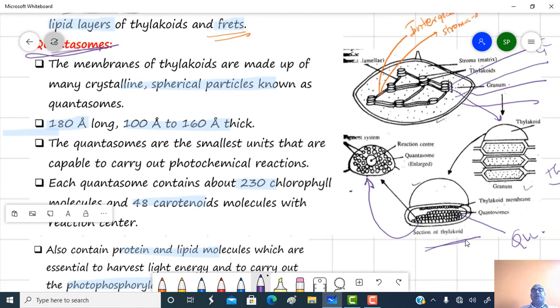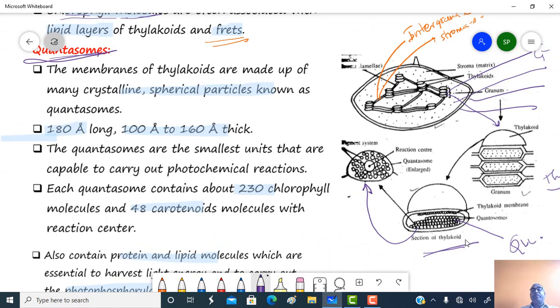So the membrane of the thylakoid is made up of many crystalline spherical particles, and these crystalline disc-shaped spherical particles which are present inside the thylakoid are called quantasomes.